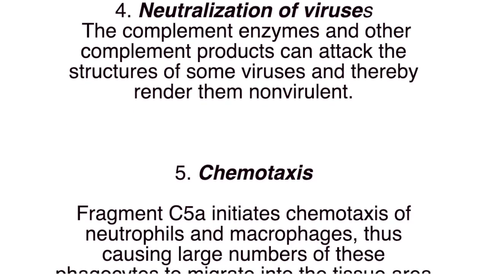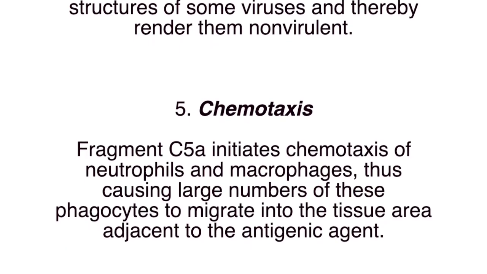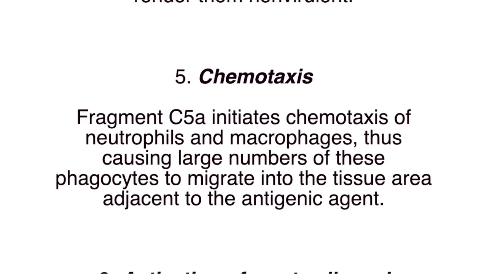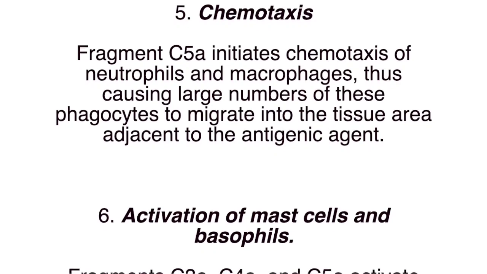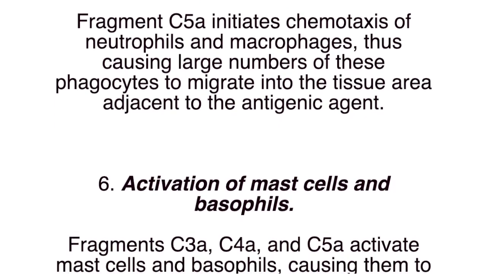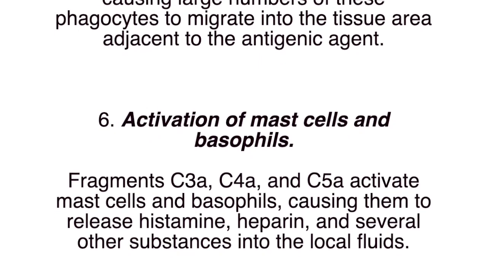5. Chemotaxis. Fragment C5a initiates chemotaxis of neutrophils and macrophages, thus causing large numbers of these phagocytes to migrate into the tissue area adjacent to the antigenic agent. 6. Activation of mast cells and basophils.